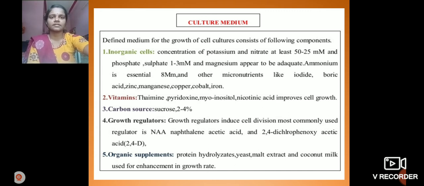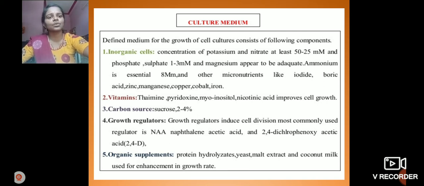In tissue culture, first we prepare the nutrient medium. After that we prepare the explant, but first we prepare the nutrient medium. In tissue culture, many types of nutrient media are used. Next we will discuss how the culture medium is prepared. First we learn about culture medium preparation.